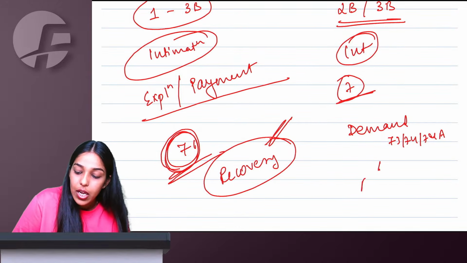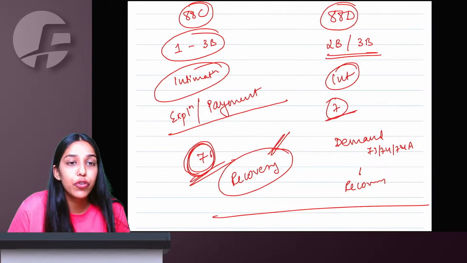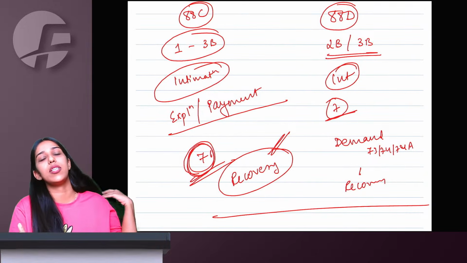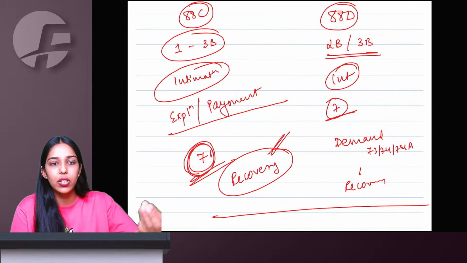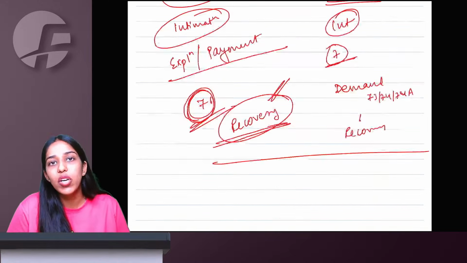After that, recovery. So for 2B, 3B, first demand, then recovery. But if the difference is in 1, 3B, that's your self-assessed tax only and you're not paying, one intimation given, now what demand order you want? So straight recovery can start in Rule 88C.